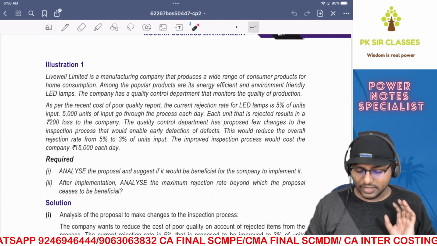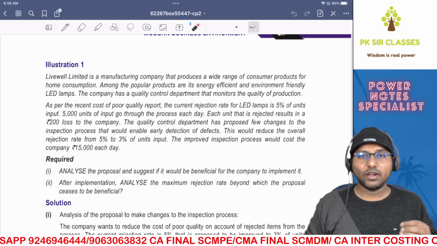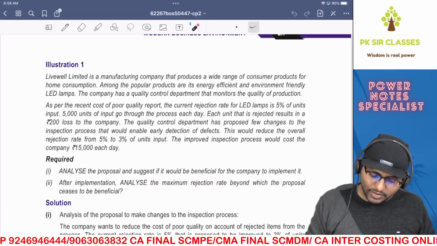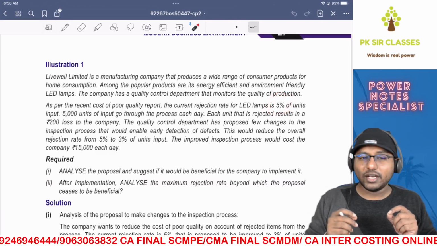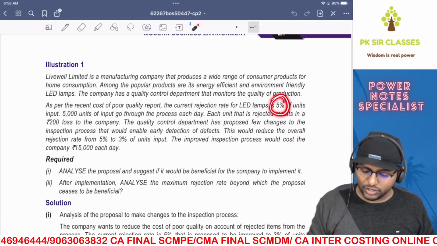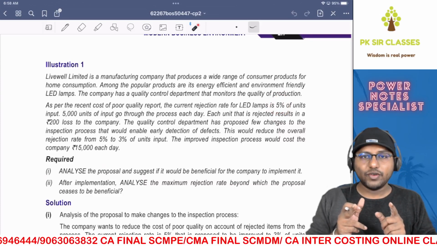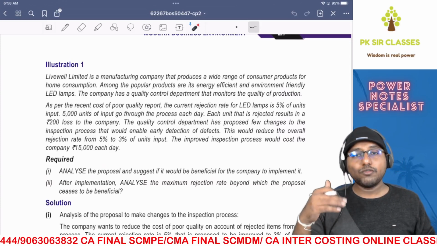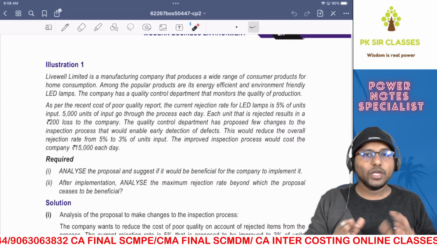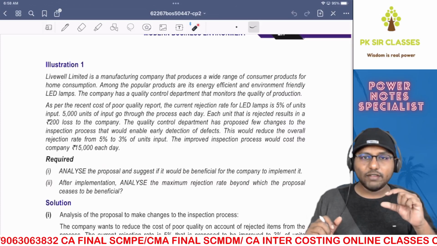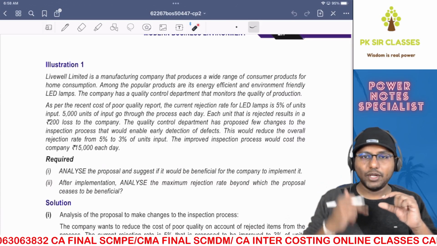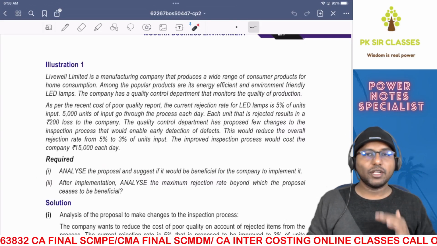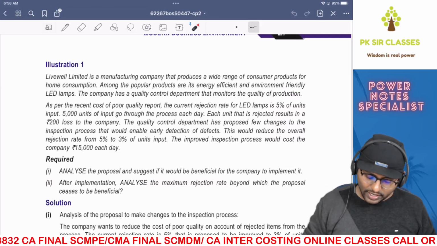So which means indirectly we need to calculate the indifference point. Indifference point means that particular point at which we calculate the rejection rate as a percentage, such that at that rejection rate percentage, whether you go for implementing the proposal or you go for not implementing the proposal, both will give you equal benefit. So once you know the indifference point, above that, below that, you will have the answer, which means above a particular rejection rate, your answer will be different. Below that particular rejection rate, your answer will be different. Are you able to understand?